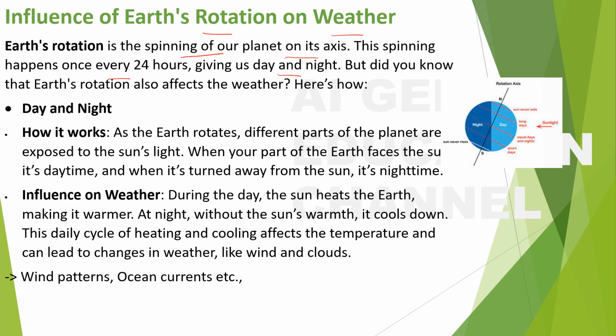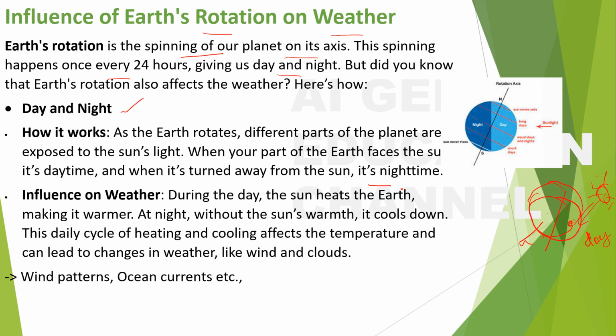As the Earth rotates, different parts of the planet are exposed to the sun's light, right? When your part of the Earth faces the sun, it's daytime, and when it's turned away from the sun, it's night time. So what happens? This is the Earth, right? Here is the sun, suppose. When this part has sun, it is daytime here, and it's night time here. When this rotates and after some time this part reaches here, it will be daytime here and night time here. So that's how the rotation happens, and day and night is caused by that rotation.